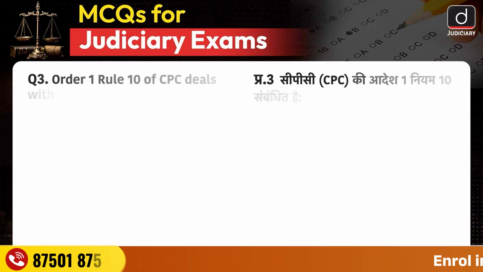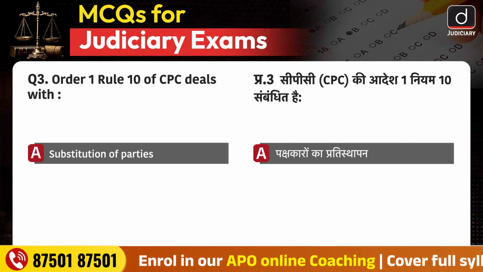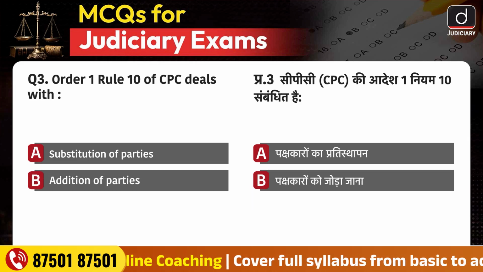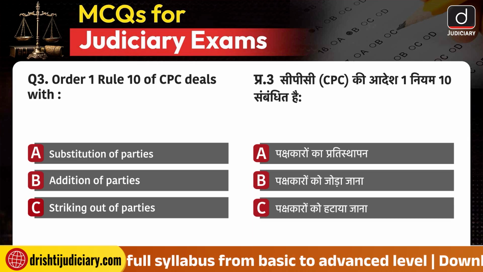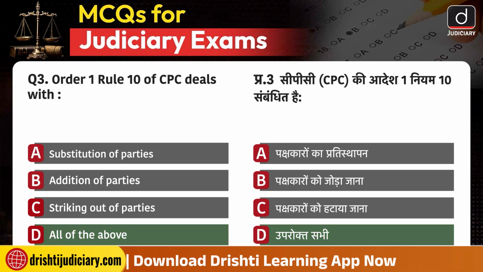Question number 3. Order 1 Rule 10 of CPC deals with option A. Substitution of parties. Option B. Addition of parties. Option C. Striking out of parties. And option D, all of the above. The correct answer is option D.